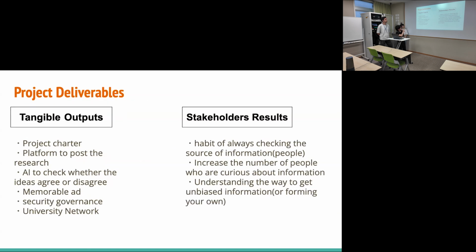Next is project deliverables. The most significant tangible output is the project platform and AI system. Stakeholders can get the habit of always checking the source of information, and people can understand the way to get unbiased information on their own.